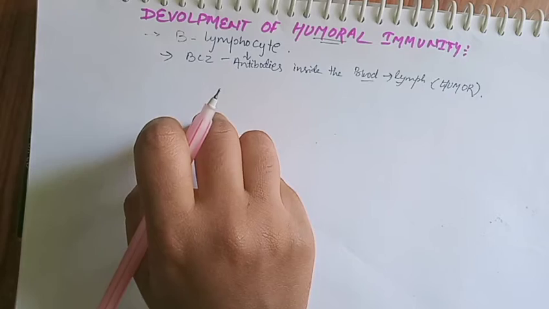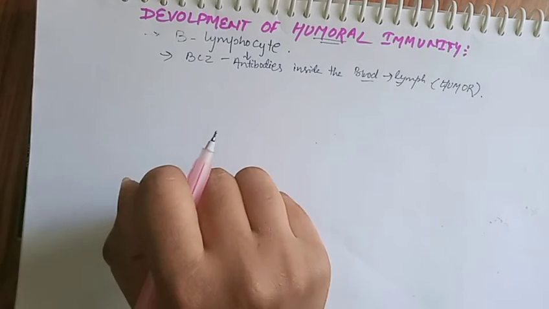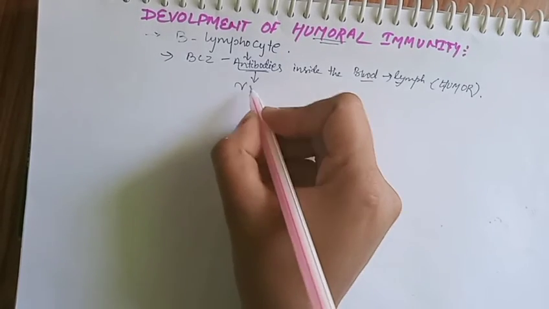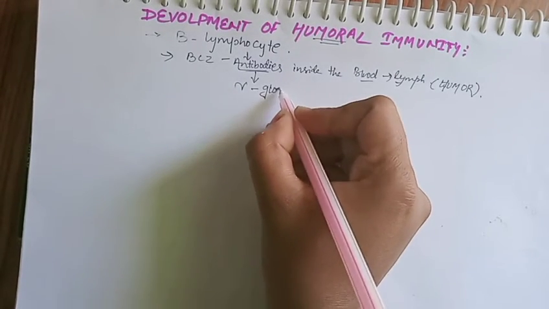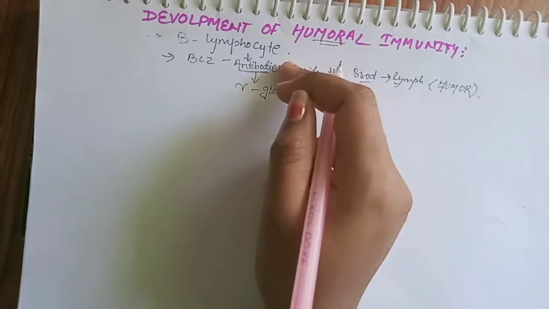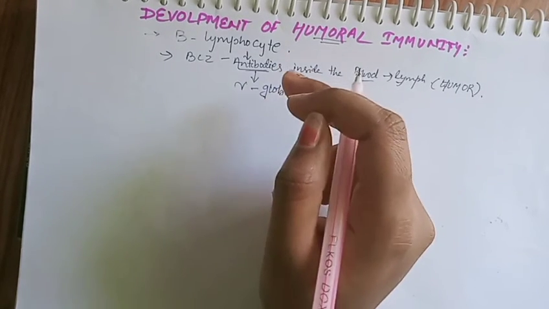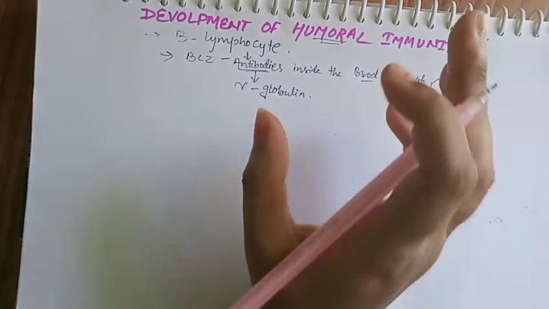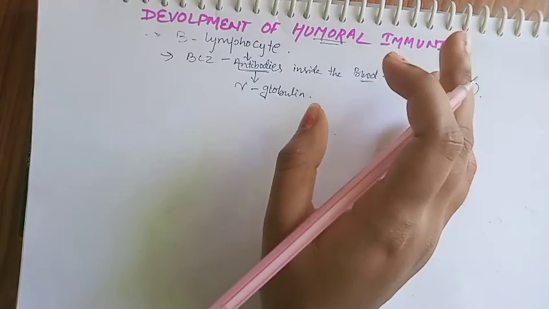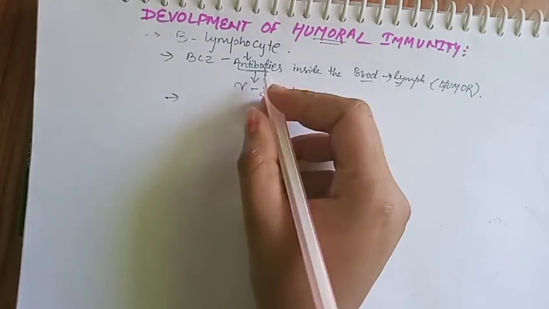Then the next part is antibodies. What is an antibody? Antibody is a gamma globulin. It is mainly produced by B lymphocytes, and its main function is to fight against pathogens. That is the main thing: humoral immunity is against the pathogen.